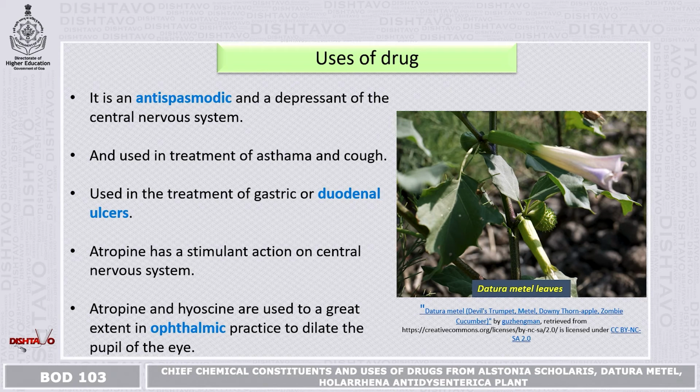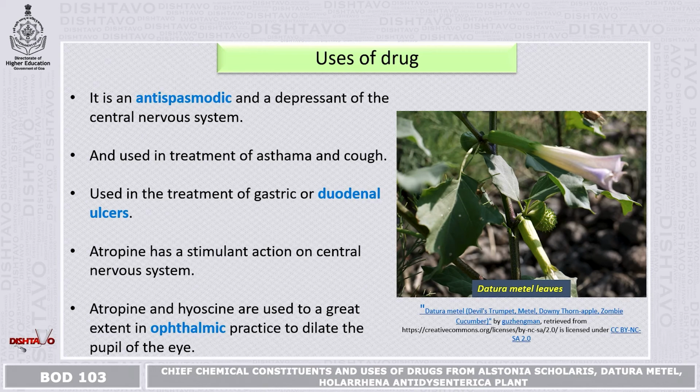Duodenal ulcers are peptic ulcers. They are also being cured using the Datura plant. Atropine has a stimulant action on the central nervous system. So many of the drugs which are available in the form of chemical constituents are isolated from the Datura plant.